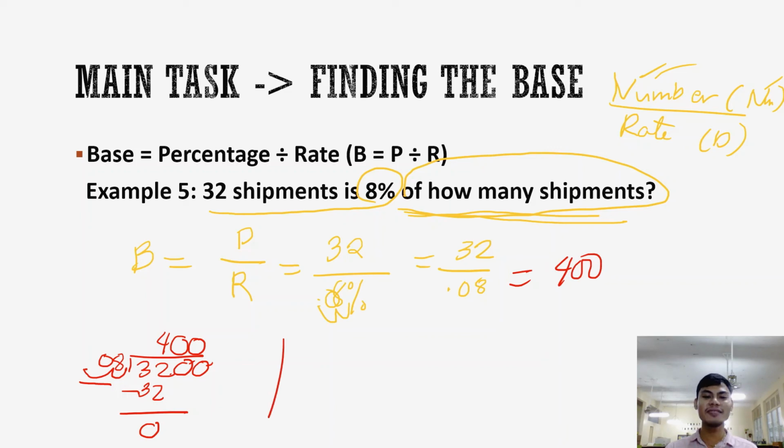Sige daw, let's check kung totoo bang 400. So, percentage is base times rate. Ang base na nakuha, 400. Ang rate na given is 8%. Okay, multiply natin. 400 times 0.08. 0.08 times 400 is 32. 2 decimal places, it's 32.